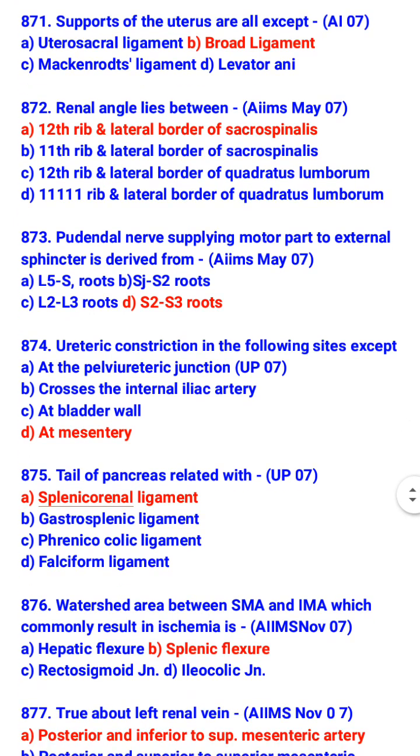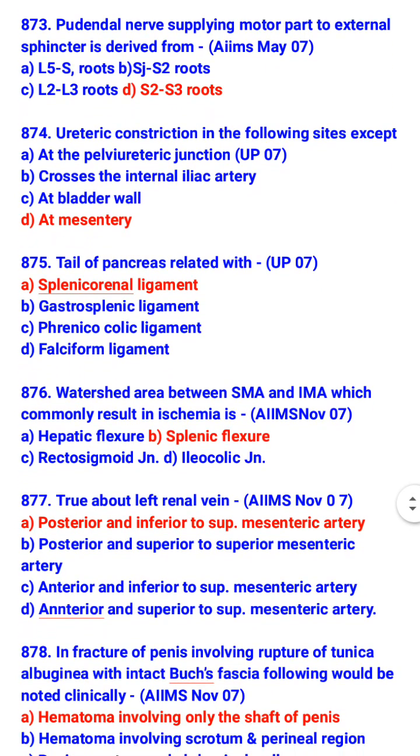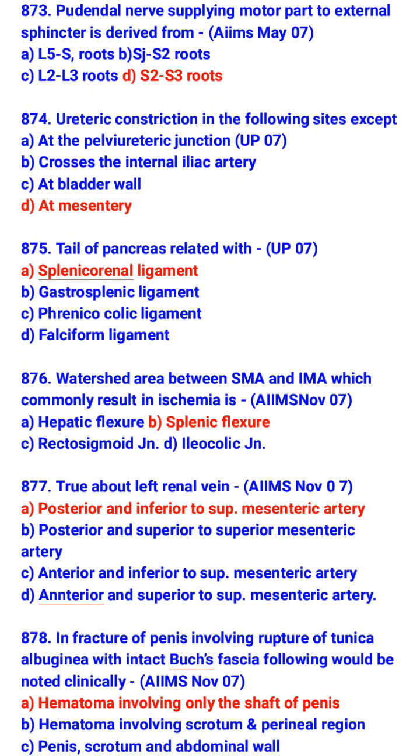Ureteric constriction is at the following sites except at mesentery. So ureteric constriction is at the pelviureteric junction, it crosses the internal iliac artery, and at the bladder wall. Tail of pancreas is related with splenorenal ligament. Watershed area between SMA and IMA, which commonly results in ischemia, is splenic flexure.